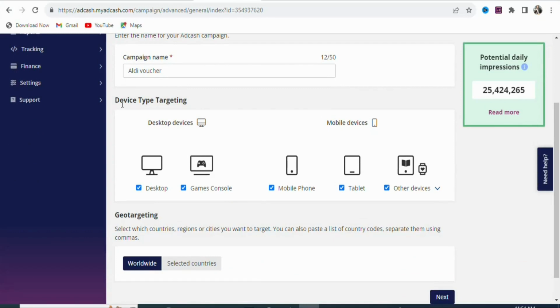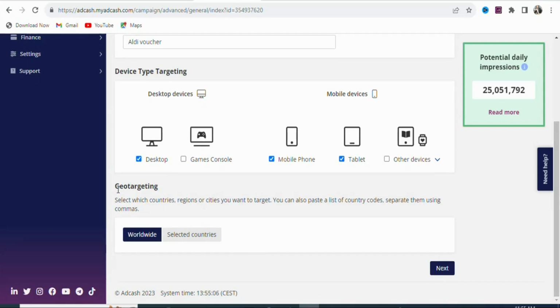You can see device type targeting. You are going to select the kind of devices that you are targeting. In this case, the offer is allowed on desktop. It is not allowed on games console, so you are going to deselect that. It is allowed on mobile, so you are going to leave it. Tablet, it is allowed, leave it. You can see other devices, deselect that. Once that is done, you are going to scroll down.